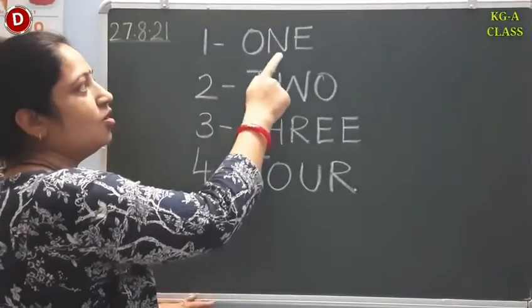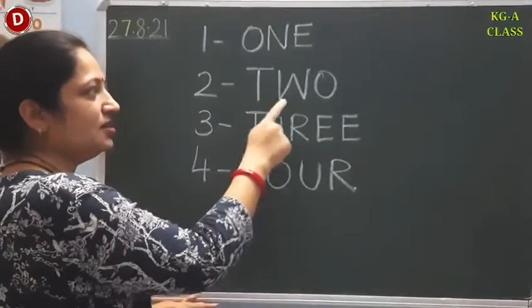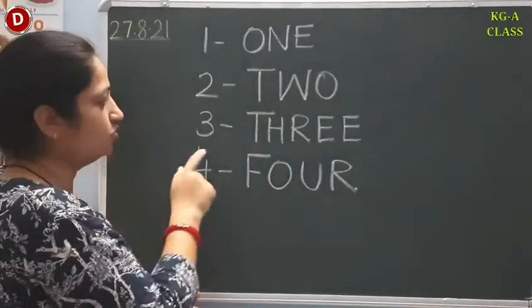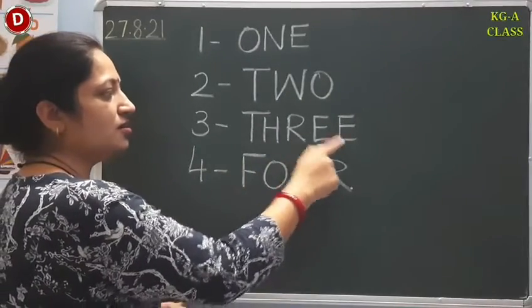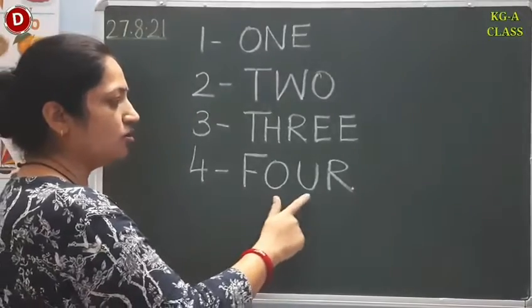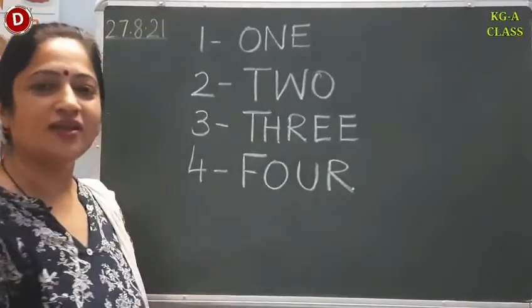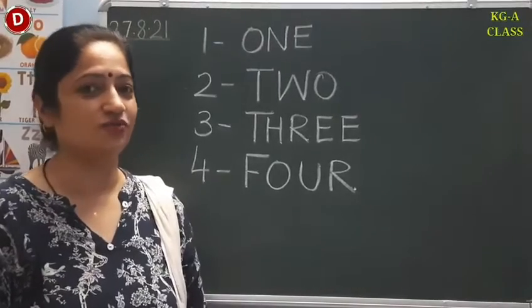1, O-N-E, 1. 2, T-W-O, 2. 3, T-H-R-E-E, 3. 4, F-O-U-R, 4. In this way, children, you have to do the practice of reading number names 1 to 4.